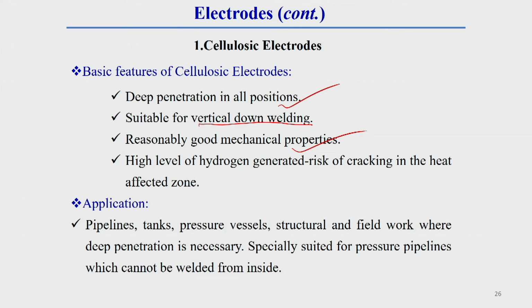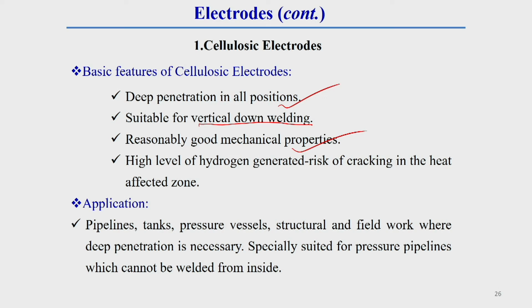Here, though this has different advantages, this welding also has a drawback. It can generate hydrogen induced cracks in the heat affected zone. Hydrogen induced cracking can occur due to the generation of hydrogen from the cellulosic burning. This hydrogen can generate hydrogen cracks in the heat affected zone. How is this hydrogen cracking generated? I will give a little idea.